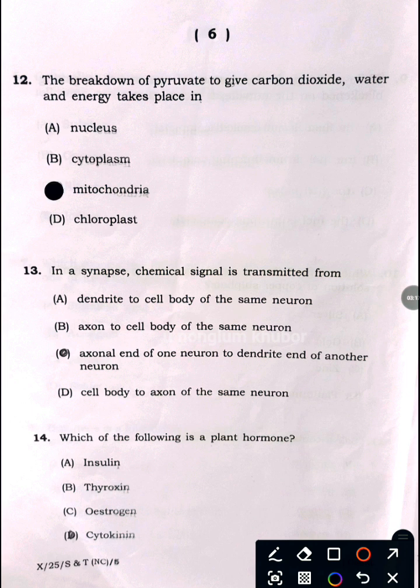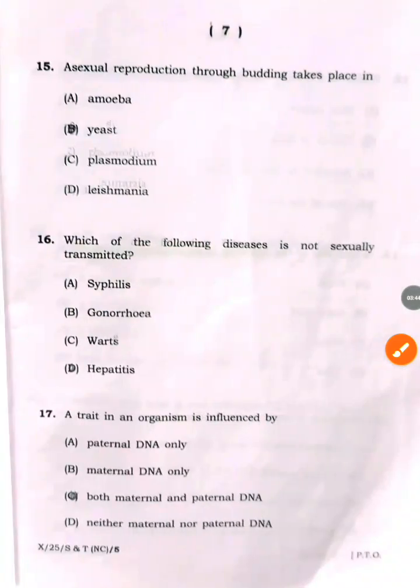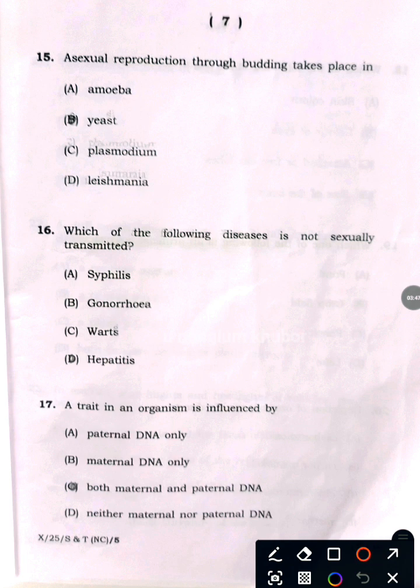Question number 13. In a synapse, the chemical signal is transmitted from answer C, the axonal end of one neuron to the dendritic end of another neuron. Question number 14. Which of the following is a plant hormone? Answer D, cytokinin. Question number 15. Asexual reproduction through budding takes place in answer B, yeast.